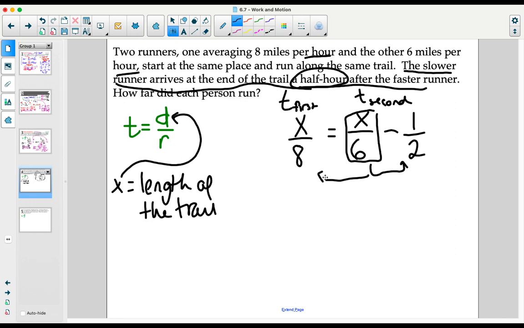Equivalently, you could put the half on the other side and make it plus a half and say that he needs an extra half an hour to match the second runner. But I like showing that minus 1/2 because you're taking it off of what the first person is done to create the second one.